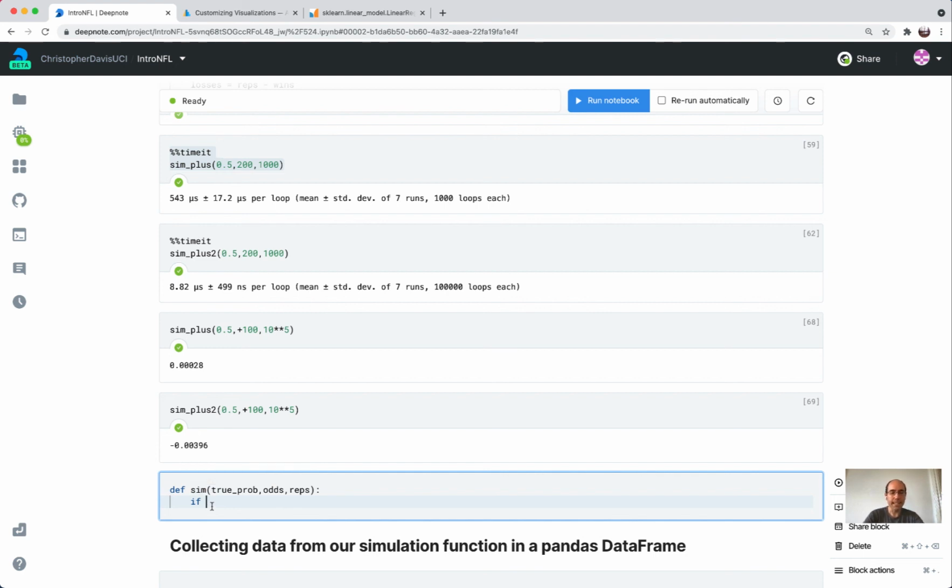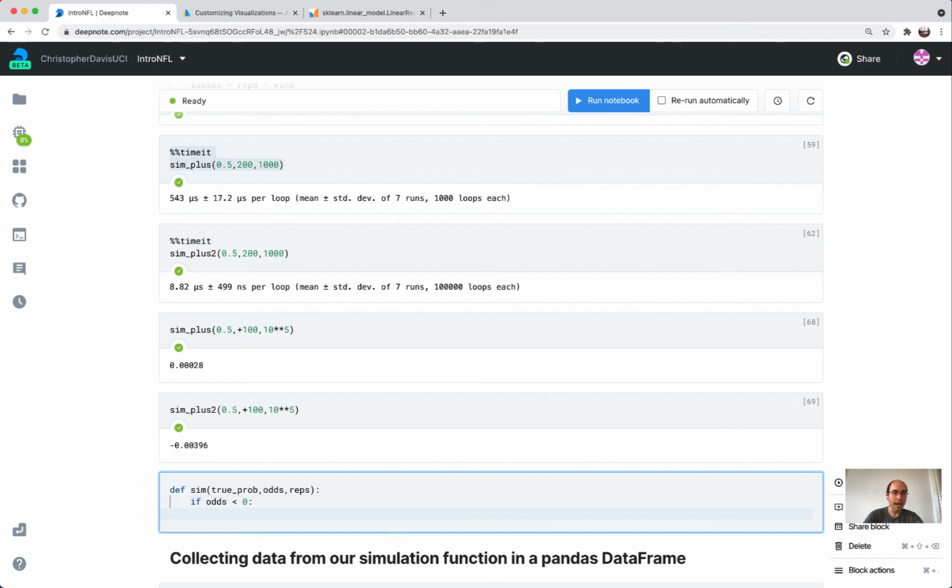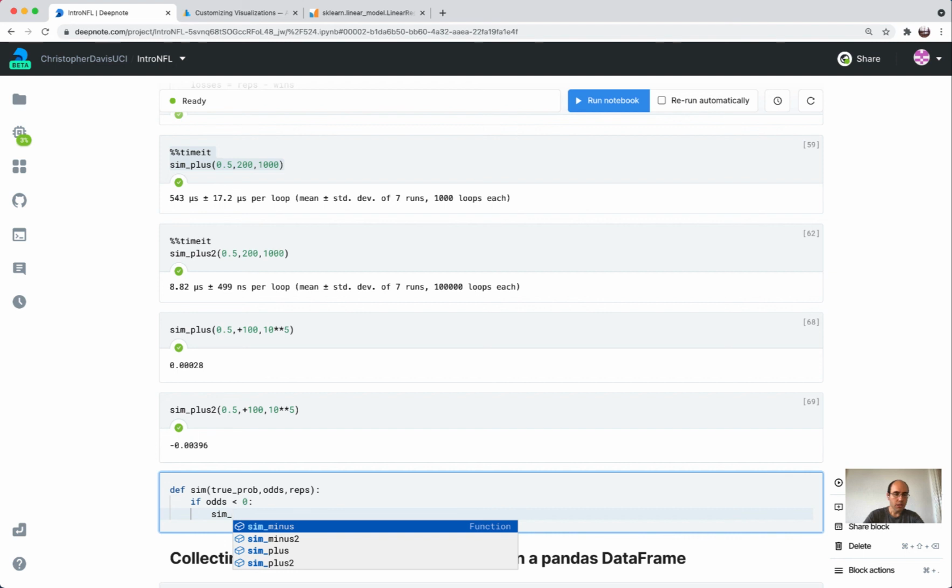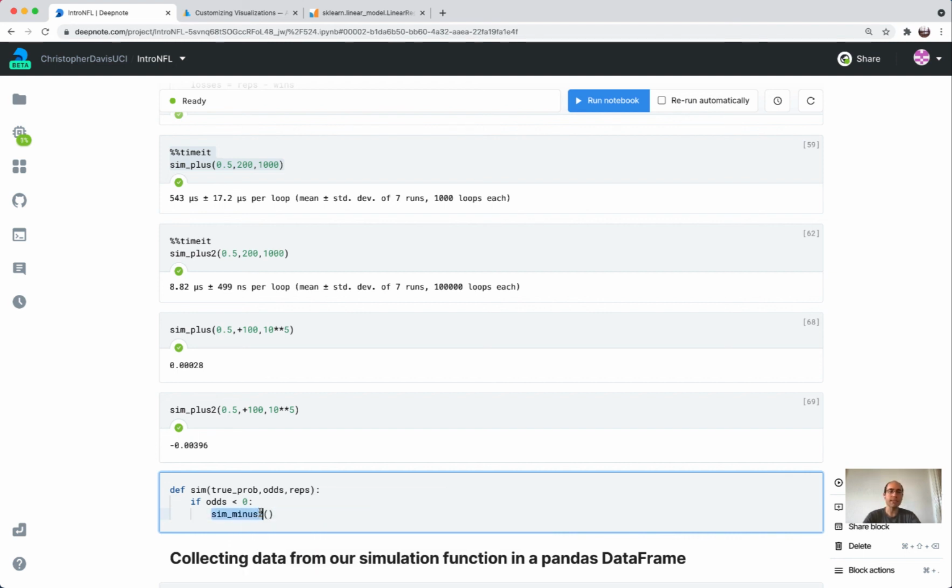So let's say if odds is less than 0, then I want to use the minus bet. So then I want to use sim minus 2, because remember that's the one that's faster, because I'm using that built-in NumPy count non-zero function. You have to be very careful to write them in the correct order. For example, if I switch the order of these, that would have a totally different outcome.